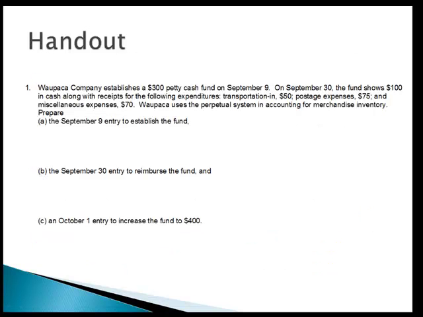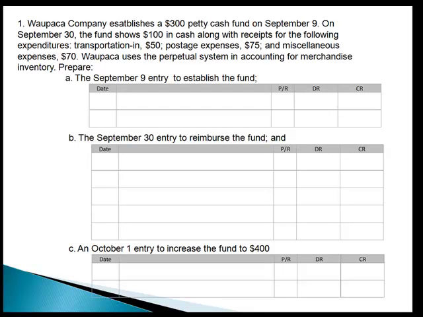Okay, so now you have your handout. You can pause the video and complete the handout, or you can just follow along. ACC Company establishes a $300 petty cash fund on September 9th. On September 30th, the fund shows $100 in cash along with receipts for the following expenditures: transportation in, postage expense, and miscellaneous expense. The company uses a perpetual system in accounting for merchandise inventory.